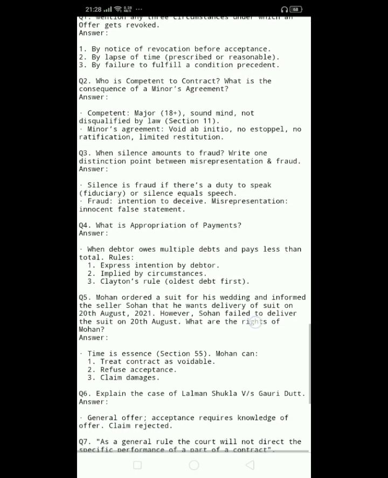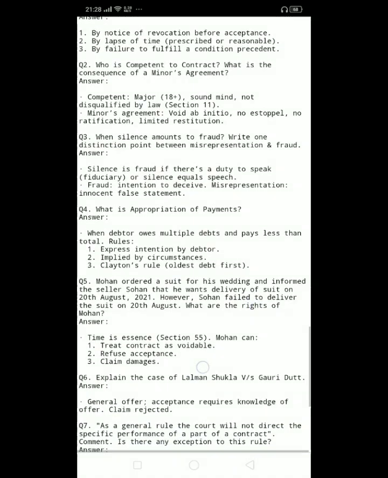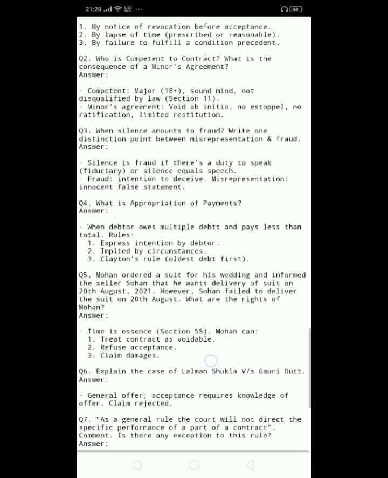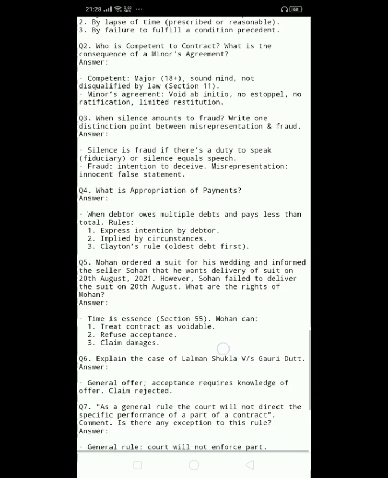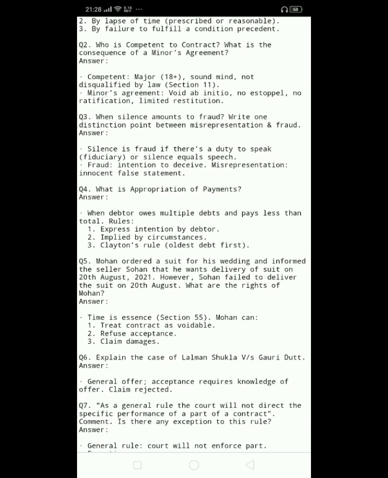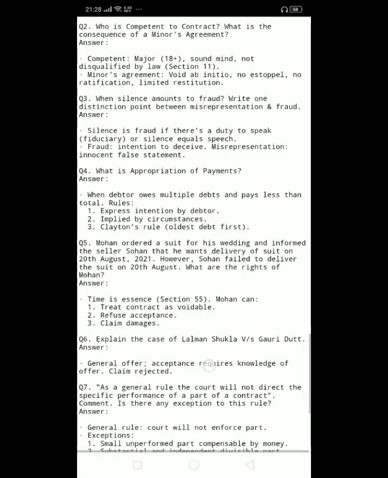Q4. What is appropriation of payments? Answer. When debtor owes multiple debts and pays less than total. Rules. 1. Express intention by debtor. 2. Implied by circumstances. 3. Clayton's rule, oldest debt first.